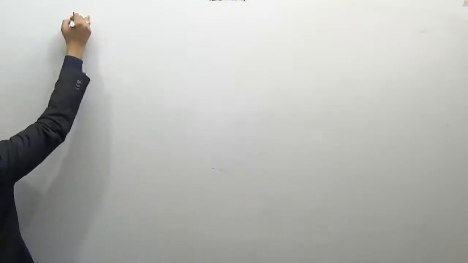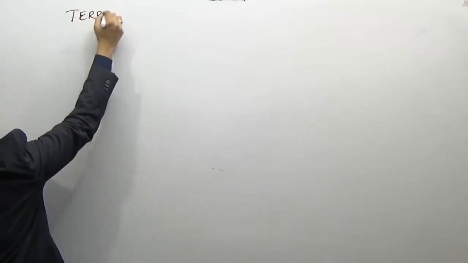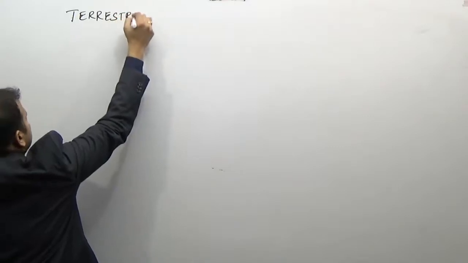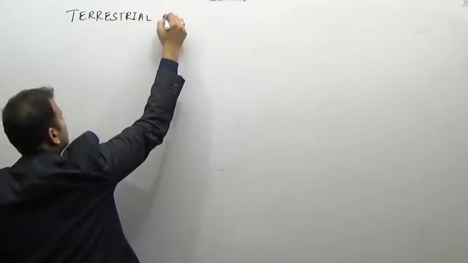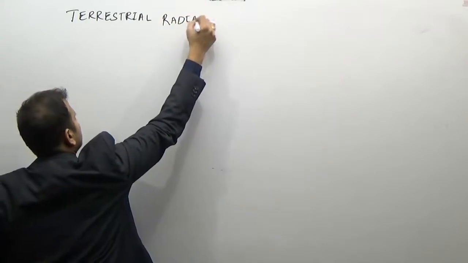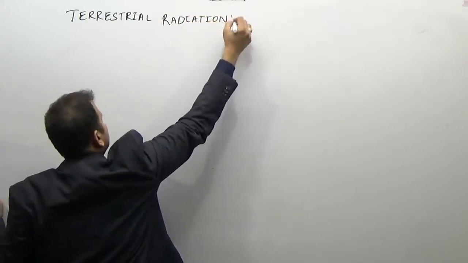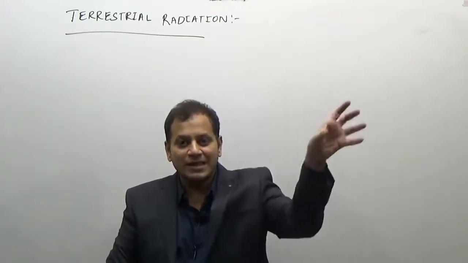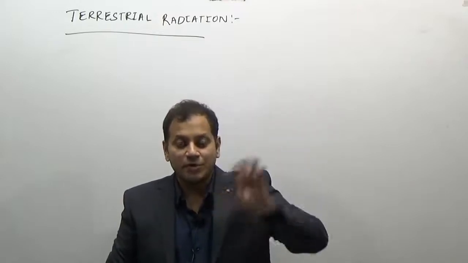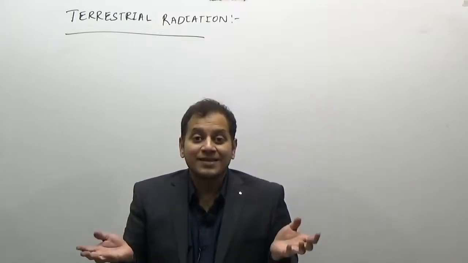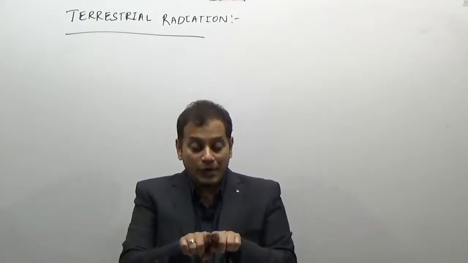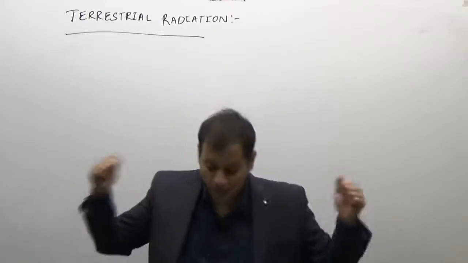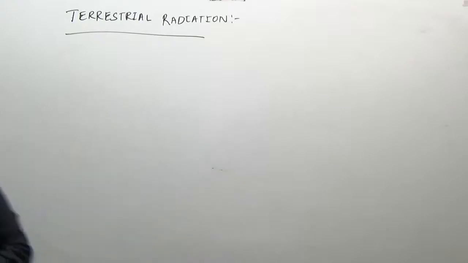Now before we start again, what we have to see here is whether the Earth loses the 65 units as a whole which Earth's surface and the surrounding atmosphere has absorbed, and whether the Earth's surface loses the 51% or not. So let's see here how it does.